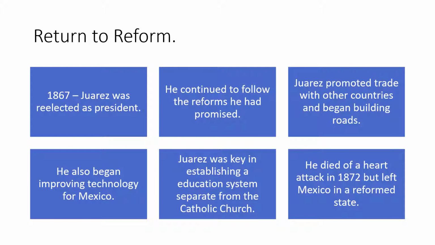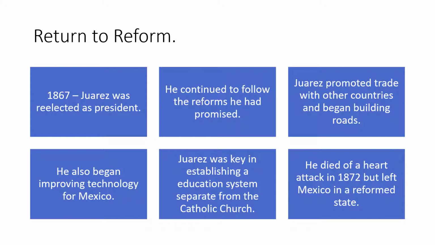Now return to reform. In 1867, Juarez was re-elected as president after being reinstated after the French were there. He continued to follow his reforms as he had promised, and some of those things were promoting trade with other countries and building roads. He also began improving technology for Mexico. And Juarez was very key in establishing an education system that was separate from the Catholic Church.